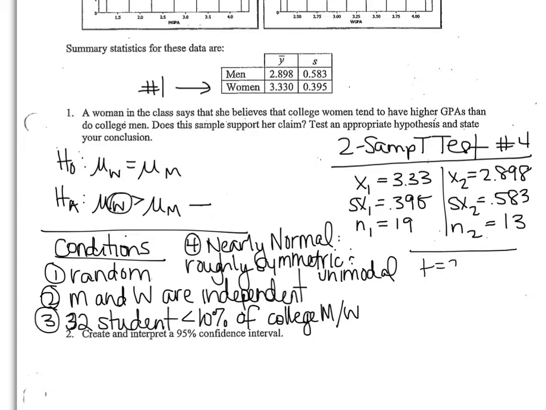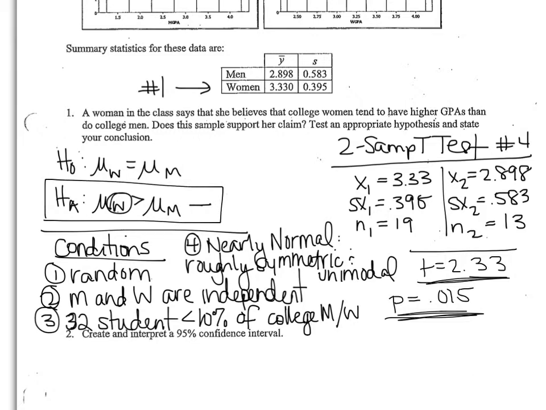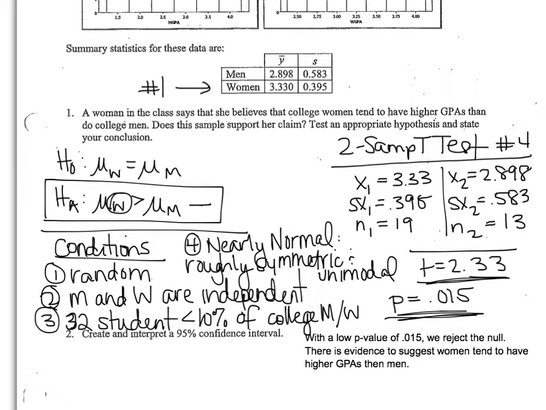I get a t-value of 2.33. That should ring a bell here because it's greater than 2. My p is 0.015. And everything else there I have already reported. So my concluding sentence here, with a low p-value, we reject the null. We have enough evidence to say that women have greater GPAs or tend to have higher GPAs than men. And we will use a confidence interval to figure out how much higher women's GPAs are than men's.